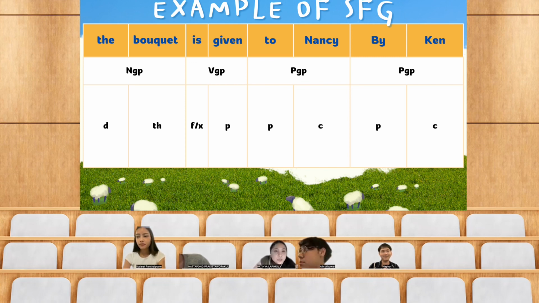And next, to Nancy. Here it forms a prepositional group, divided into 2 parts, the preposition and the complement. And by Ken as well forms a prepositional group, which is divided into 2 elements, the preposition and the complement.